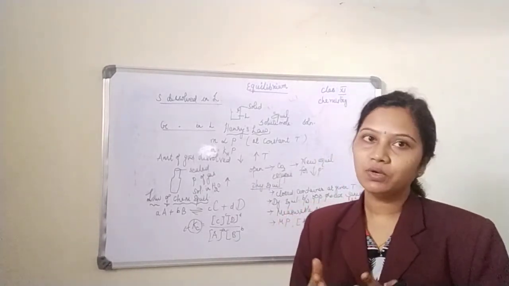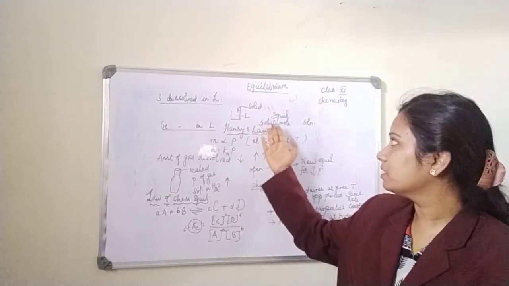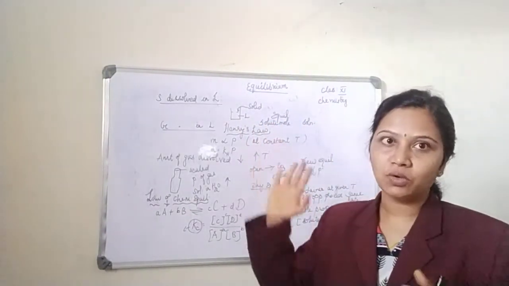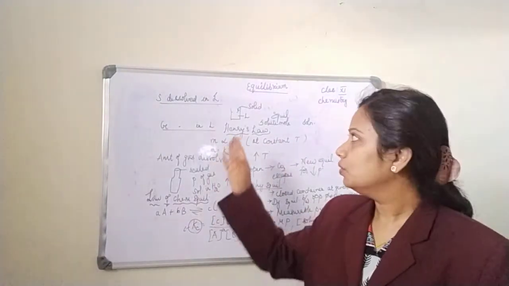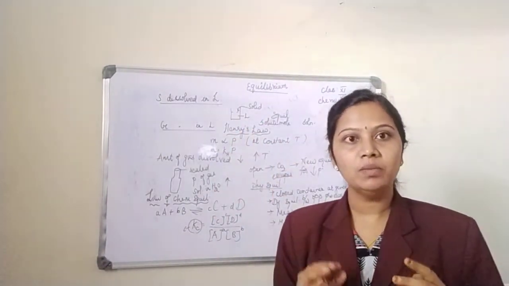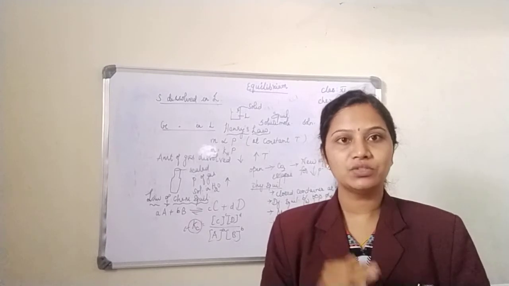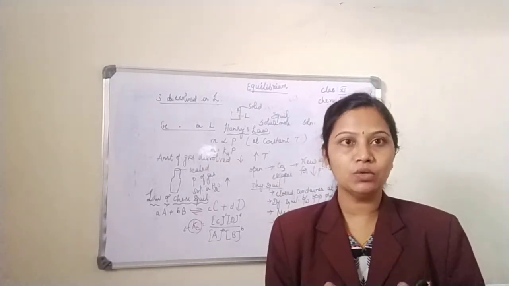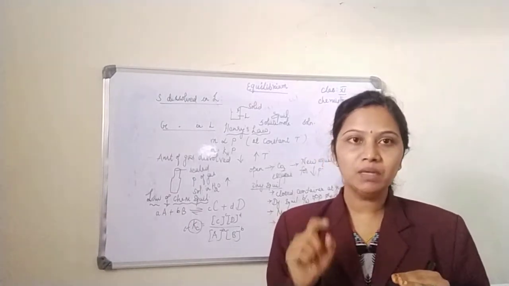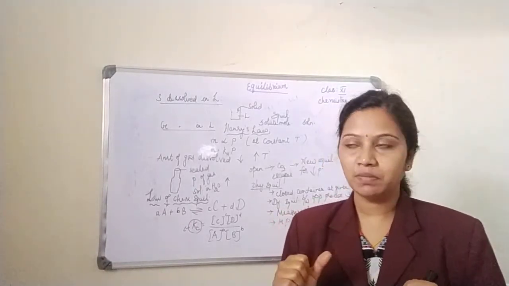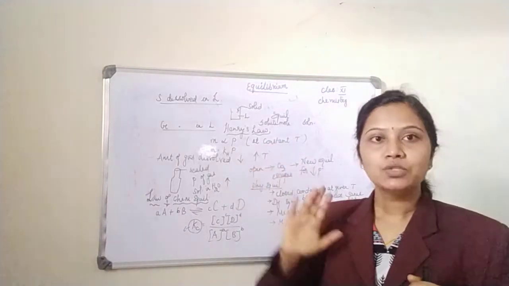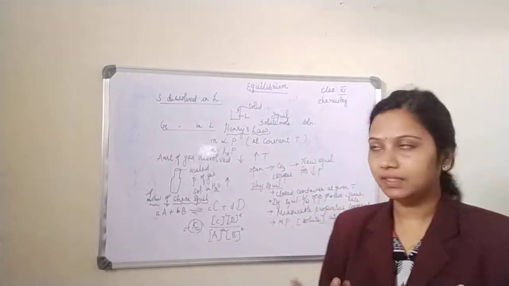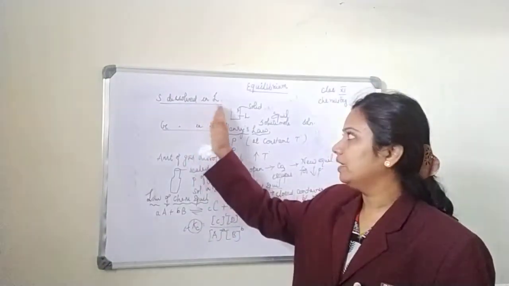Why does this happen? Because there is an equilibrium between your solute molecules as well as your solution, after which solubility is not there. So in a saturated solution, the solubility of the solute molecules has reached a maximum extent. The amount of solute is equal to the amount of solvent in the solution. So there is an equilibrium between my solute molecules and my solution, after which there is no solubility of any solute which I add further. So this is solids dissolved in liquids.